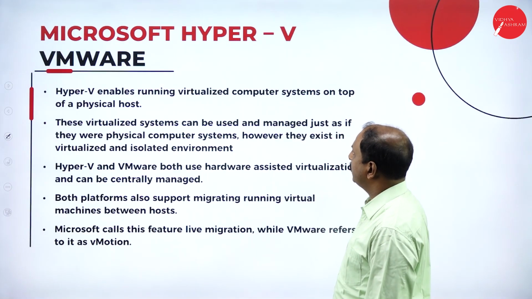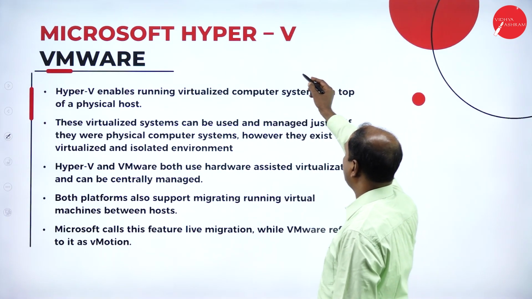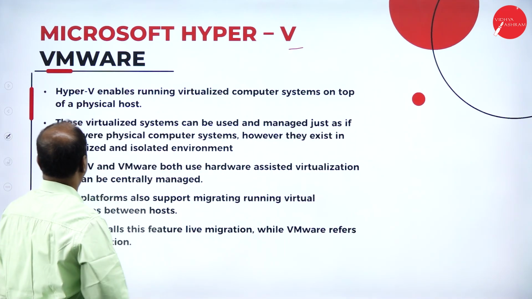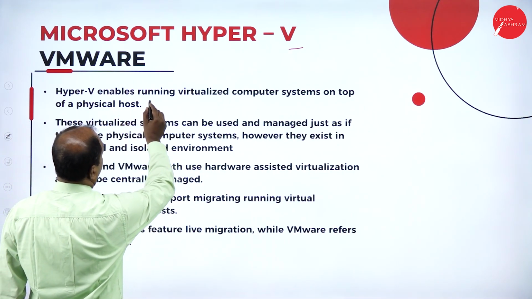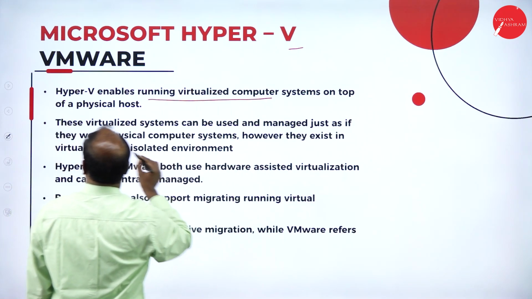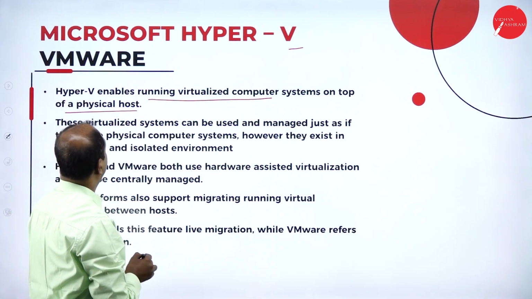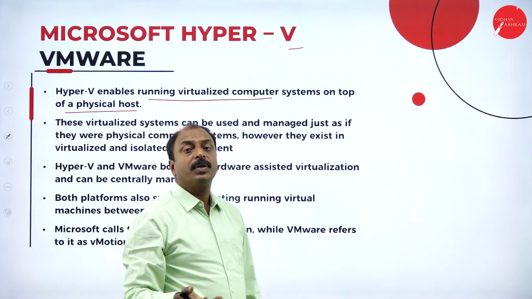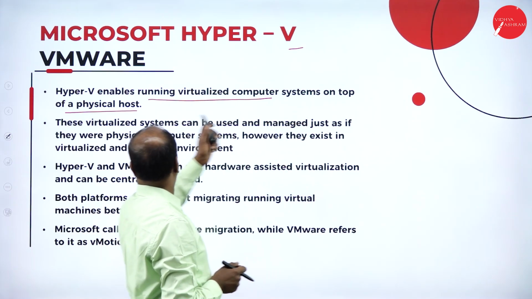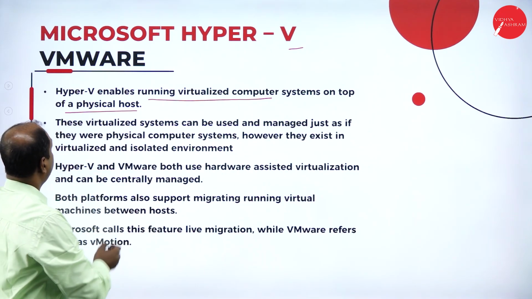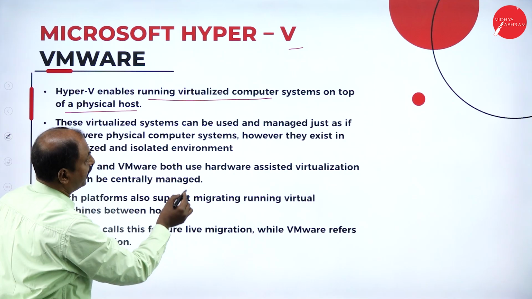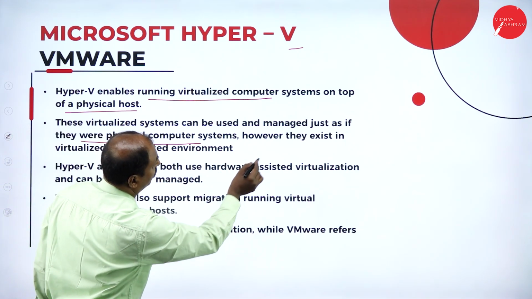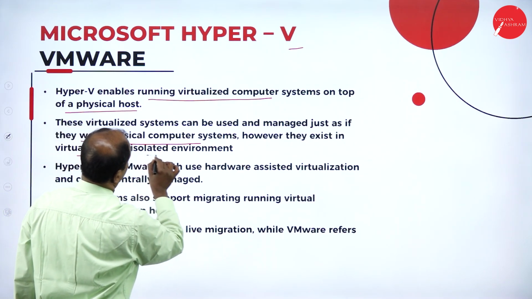In the next slide, we will see what Microsoft Hyper-V is. It is one of the virtual machines, like VMware. Here Hyper-V enables running a virtualized computer system on top of a physical host. So it is a type of virtual machine. It enables the virtual environment on top of the physical host. And these virtualized systems can be used and managed just as if they were physical computer systems. However, they exist in a virtualized and isolated environment.